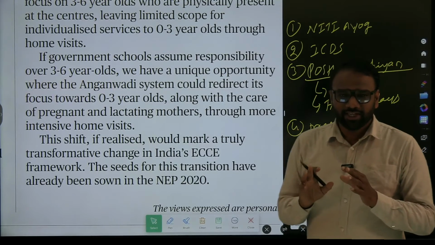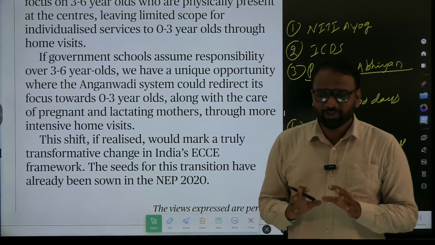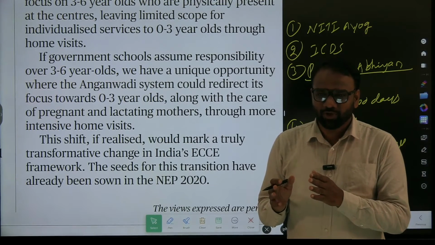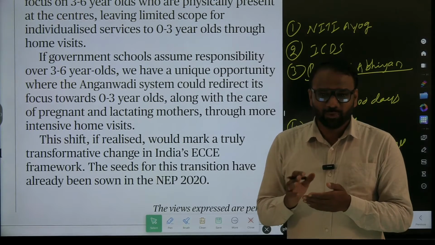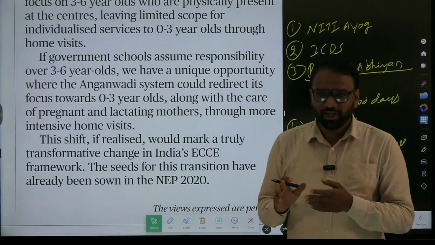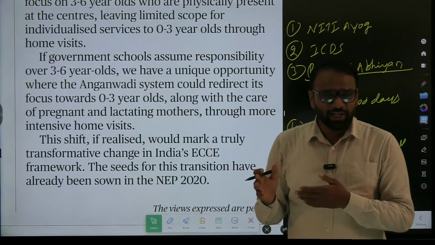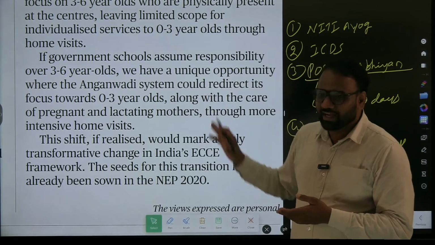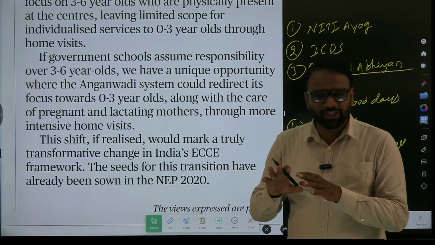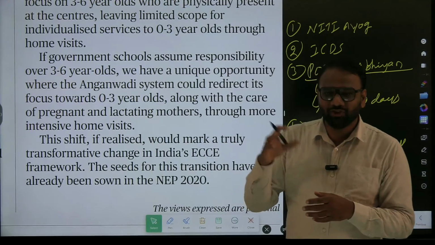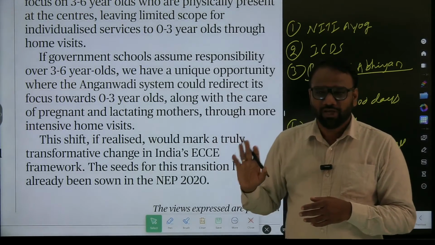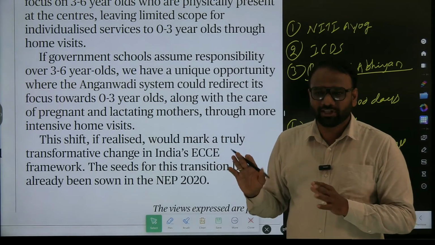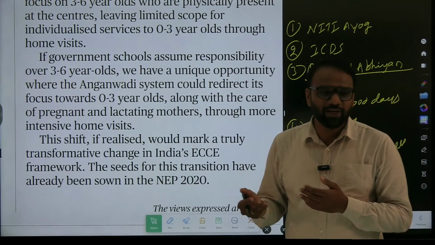Now what he is saying is, he is proposing a solution. What solution is he proposing? Now government is going to start preschools, that is Bal Vatika 1, 2, 3. Now there children will go for education purpose. So now these Anganwadis should stop focusing on 3 to 6 year olds and start focusing on 0 to 3 year olds. And also they should start focusing on pregnant women and also lactating mothers. So this is the solution being proposed by the writer.